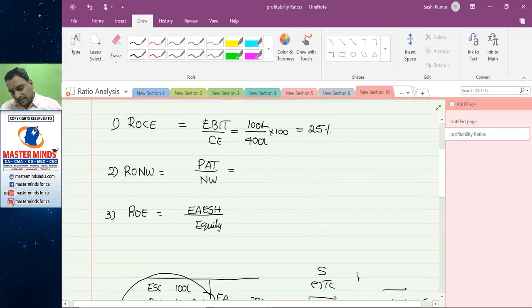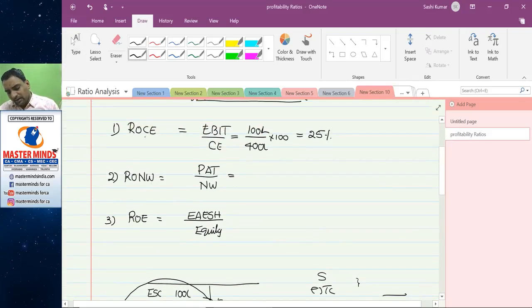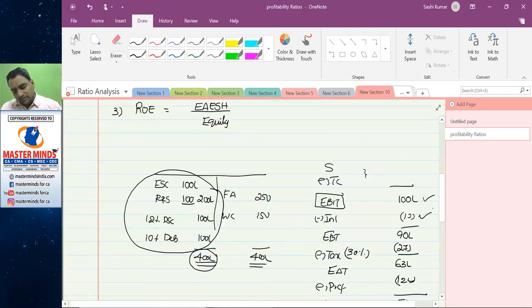Now, the second part here, return on capital employed, is the total return on total invested capital. So this capital includes capital contributed by shareholders, preference shareholders and long-term lenders. If you want to know the return on the shareholders' capital or shareholders' funds, then you have to look at return on net worth.